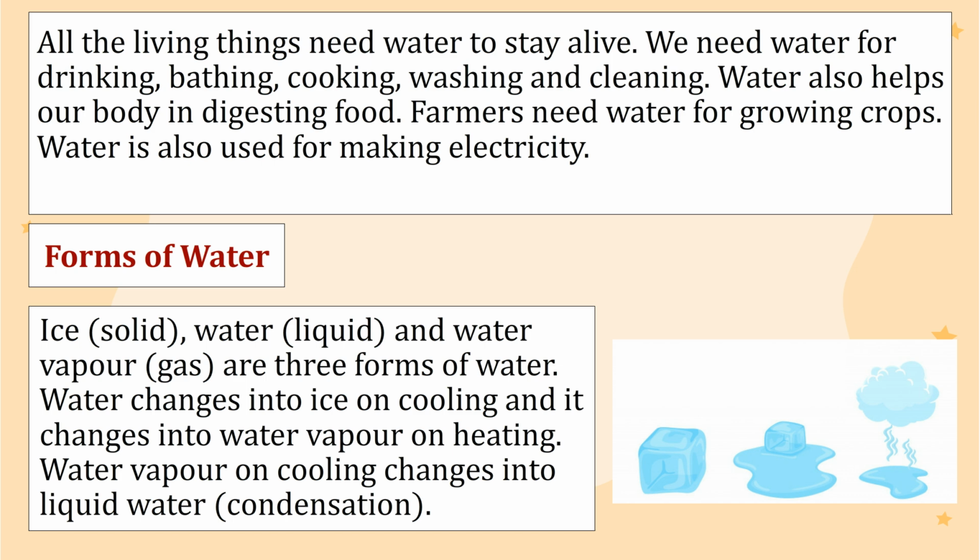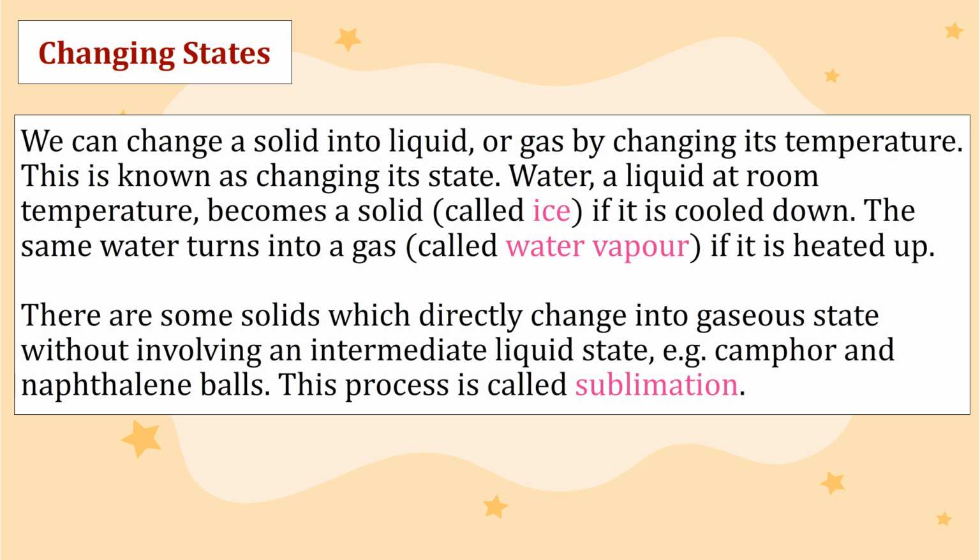Forms of water: ice (solid), water (liquid), and water vapor (gas) are three forms of water. Water changes into ice on cooling and it changes into water vapor on heating. Water vapor on cooling changes into liquid water, called condensation.